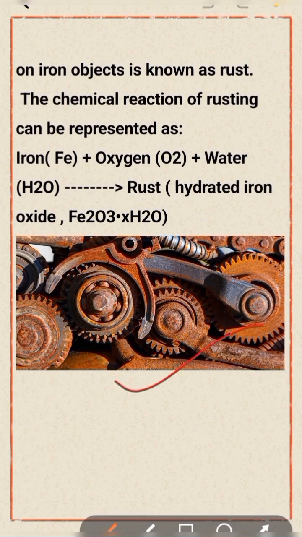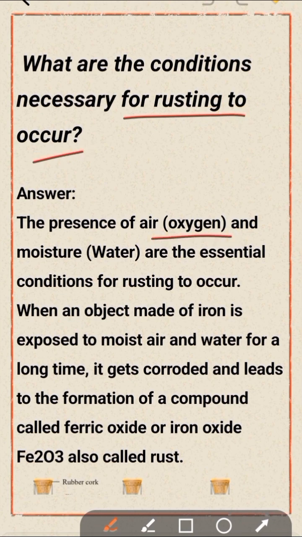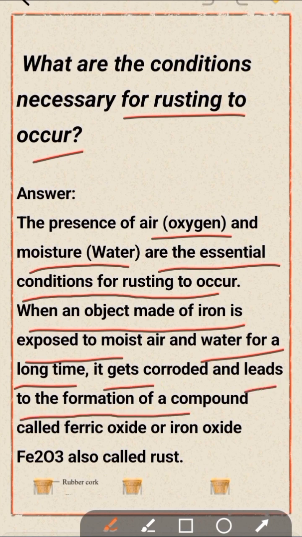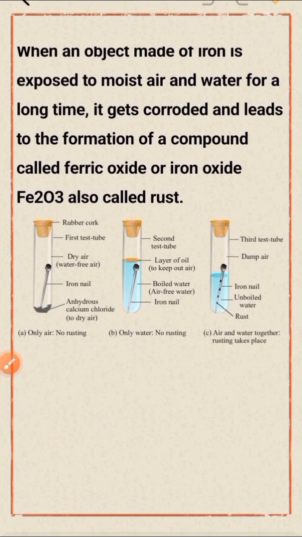Now, conditions necessary for rusting to occur. The presence of air, that is oxygen, and moisture, water, are the essential conditions for rusting to occur. When an object made of iron is exposed to moisture, air, and water for a long time, it gets corroded and leads to the formation of a compound called ferric oxide or iron oxide, Fe2O3, also called rust.